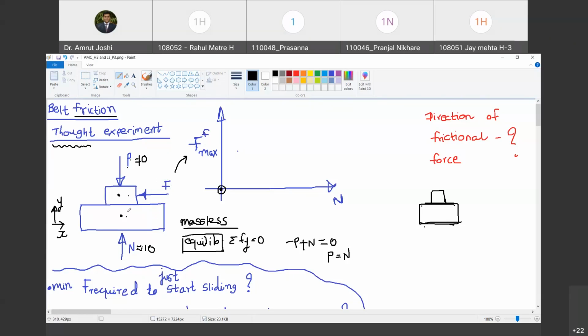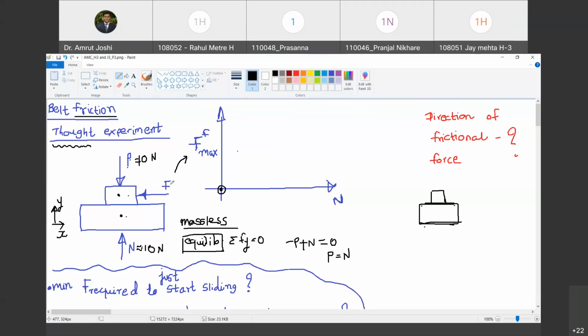I'm relying on your 12th standard physics knowledge. Yes, Rahul, go ahead. Sir, can you repeat the question? Let us say P equal to 10. I will also assign some unit to it. Let us say P equal to 10 Newton. Then N is also going to be equal to 10 Newton. Do you agree with me? Yes. Now I am asking you a question. What will be the value of F above which the relative motion, or sliding, between the two blocks is going to occur? Greater than 10? No. Anyone else?